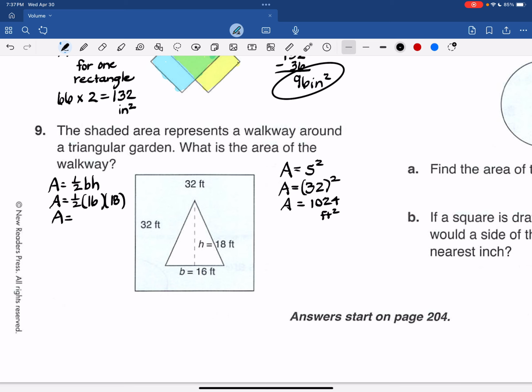And that is 144 square feet. And we need to subtract here because there's a bite gone out of that big shape. So subtract those two, and you will get your final answer. 881 square feet of walkway.